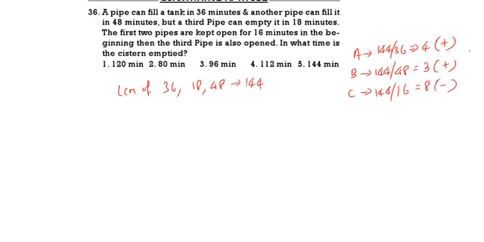Now, the first two pipes are kept open for 16 minutes. A and B: A is 4, B is 3, total 7. So 7 into 16, that is 112. Out of 144, 112 is filled.